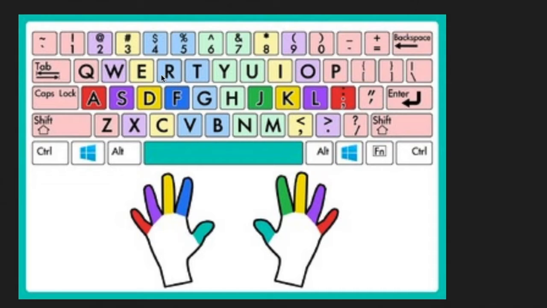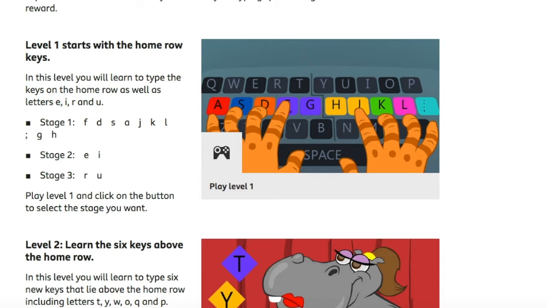And last week we did the E and the I. Middle finger goes from the D to the E on this side, and on this side, middle finger goes from the K to the I. So we're going to do level 1, stage 3, the R and the U. So please complete that for your typing assignment for this week.